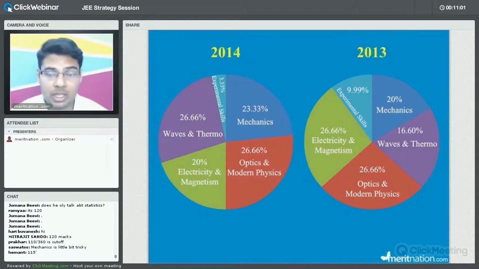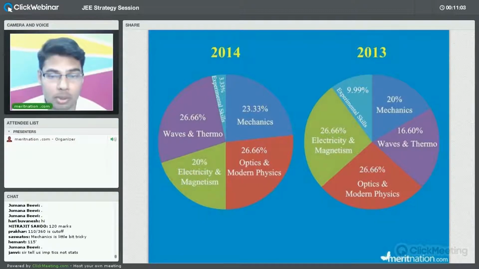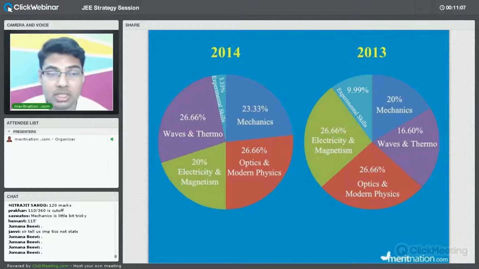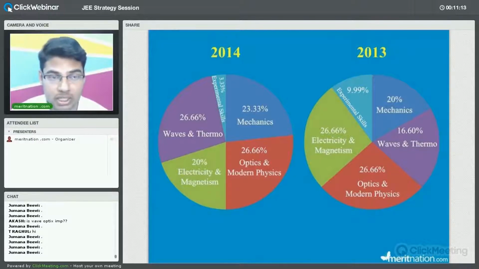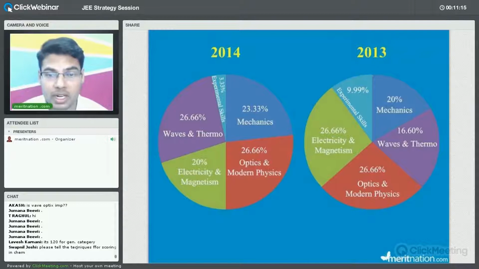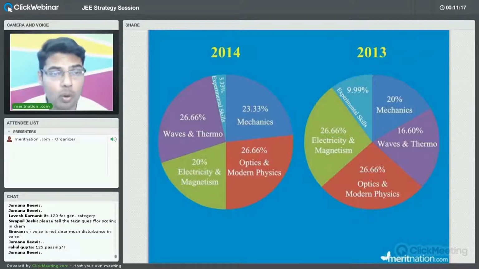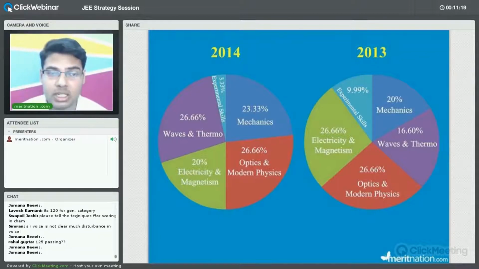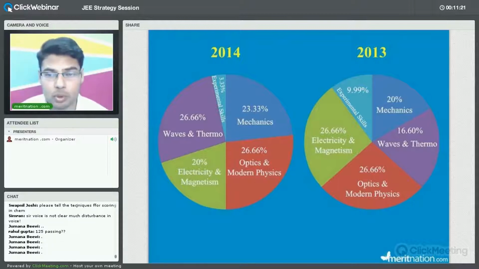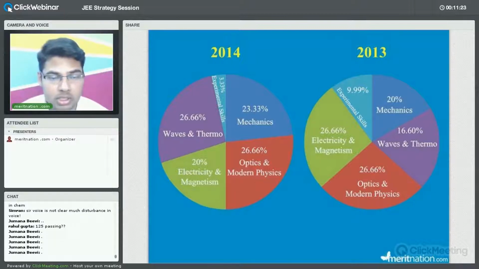So now here you can easily select the topics, because the priority is that you have to make some of the topics stronger, so you have to focus more on those topics. So we have seen what chapter carries what weightage in these 2 years, and if you see the trend, you will find that mechanics on overall average in previous years also carries around 20 to 25% of the total syllabus. So you have to focus more on it.